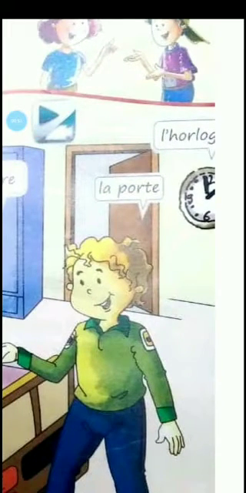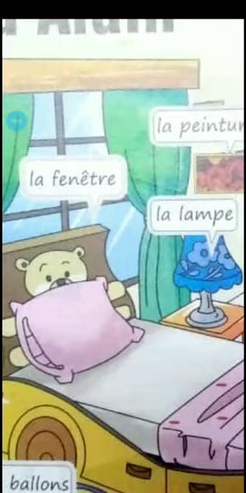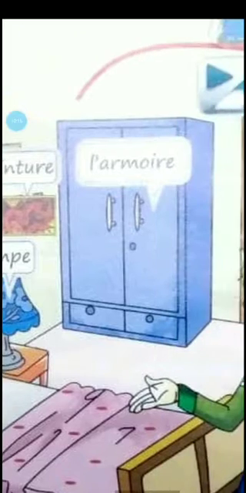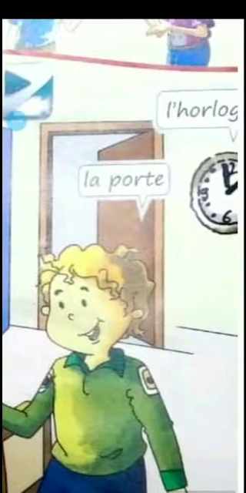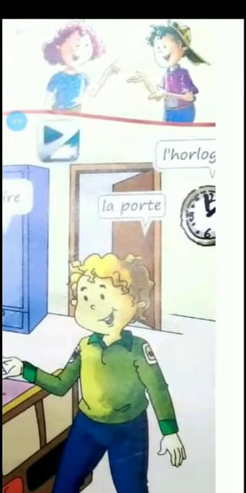Looking at this vocab and the pictures, you will come to know the objects. Fenêtre being feminine, it is used as la fenêtre. La peinture is again feminine, so they have made use of la. L'armoire is feminine, but since it is starting with a vowel, you have to drop the first vowel and put L apostrophe. Second is la porte, again feminine, so it is la. And horloge is a feminine object, but starting with H, you have to put L apostrophe.